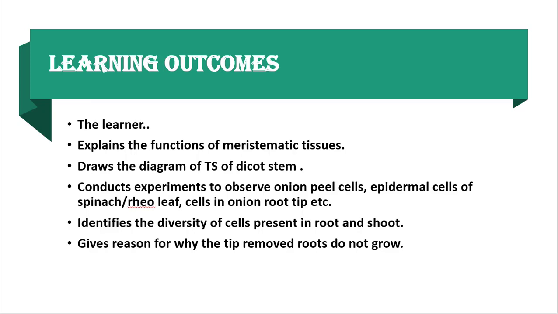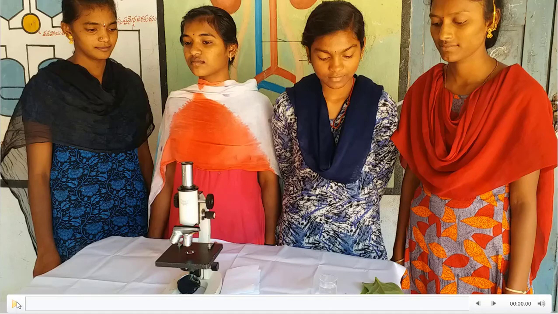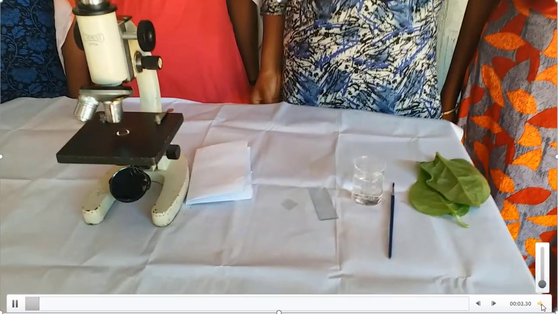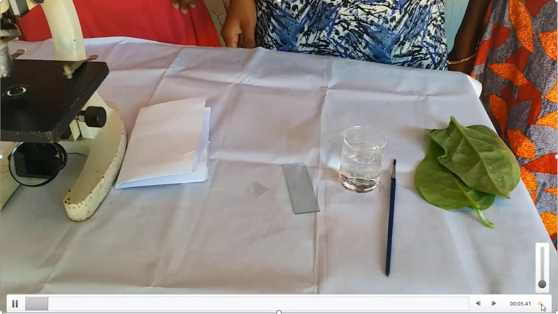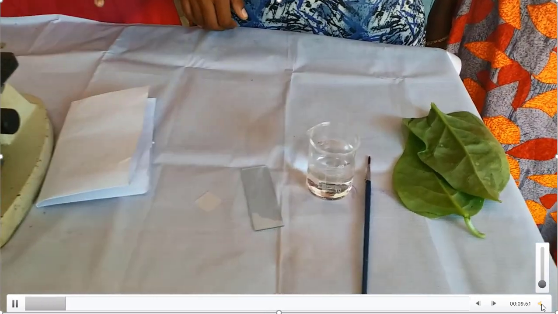Okay children, to identify the diversity of cells in plants, we have to do some experiments to observe that diversity. First I am going to show the experiment performed by my students. They are performing the experiment to observe the epidermal cells of the leaf.